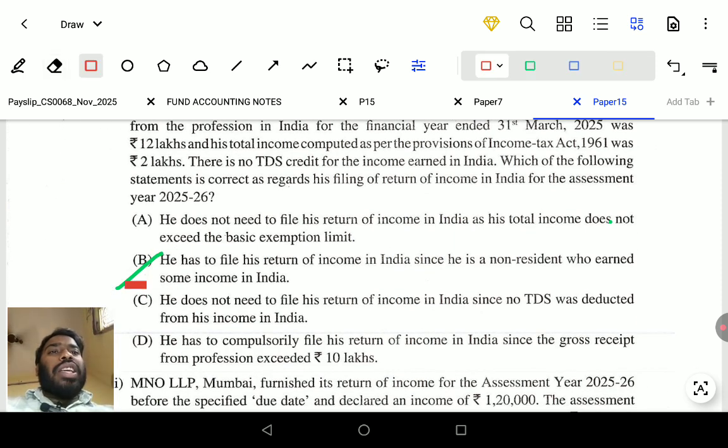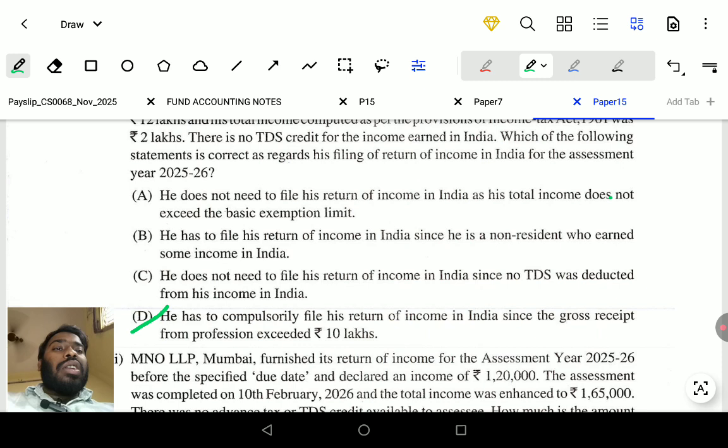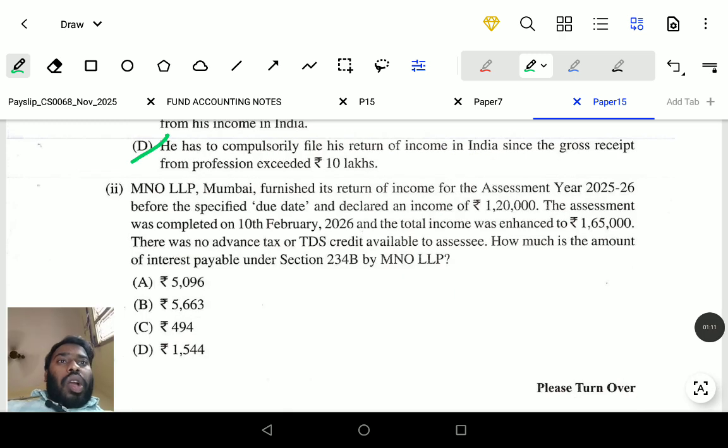The correct option is the fourth option. The question says he has professional income of 12 lakhs and other income of 2 lakhs, total 14 lakhs. He is compulsorily required to file a return of income in India since the gross receipts from the profession exceed 10 lakhs. Okay, go to the next question.